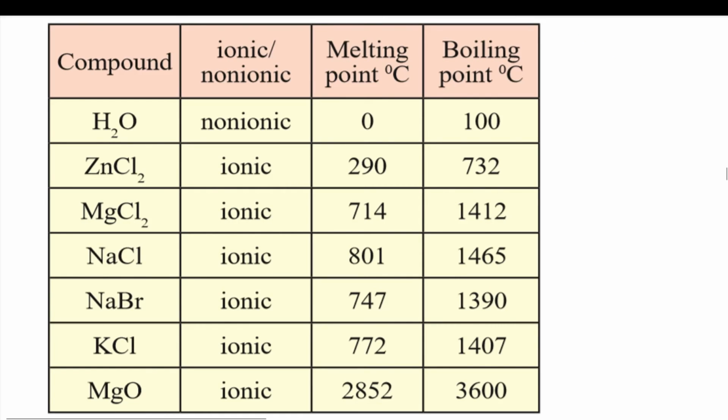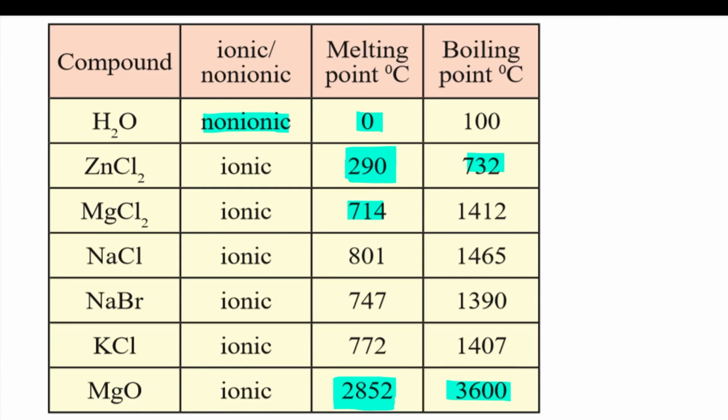This table shows you the melting points and boiling points of various ionic and non-ionic compounds. Look at water. Water is non-ionic. Its melting point is just 0. And the remaining are all ionic compounds, and they have quite a high melting point and boiling point. Zinc chloride, which is an ionic compound, has a melting point of 290 degrees Celsius. Look at magnesium oxide. It is an ionic compound, and it has a melting point of 2852 degrees Celsius. And the boiling point is 3600 degrees Celsius.